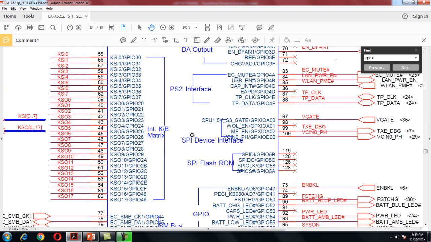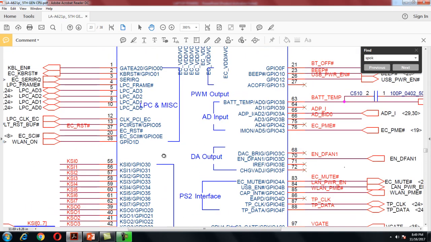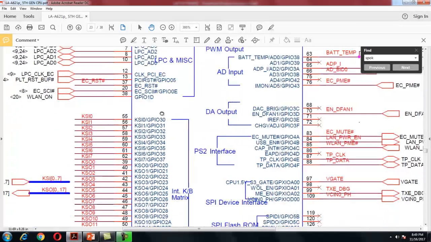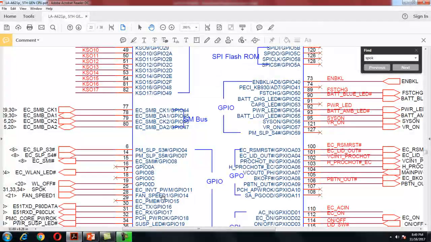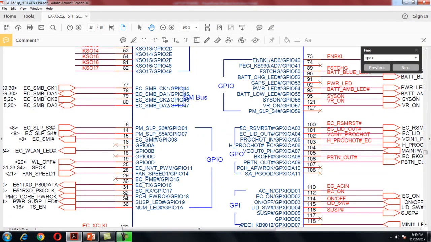Pin number 32, we'll see where it is. 32, wait, yeah, this one. This is my pin number 32, that is called PCH power OK. The SIO sends to the PCH, or you can call it the CPU, the PCH power OK, or you can say another name is PMC core power OK. The PMC core power OK or the PCH power OK means my entire power stream is OK, and now proceed for the reset signal, that is PMC reset.